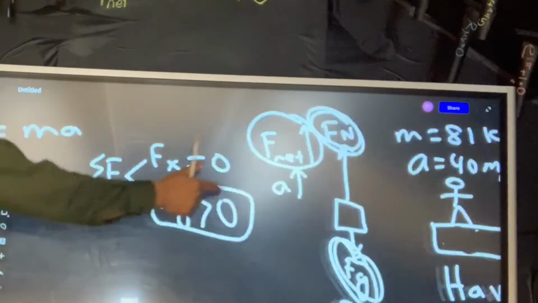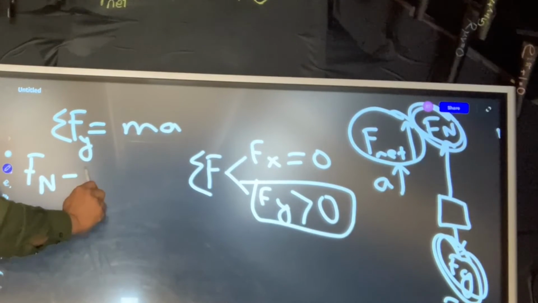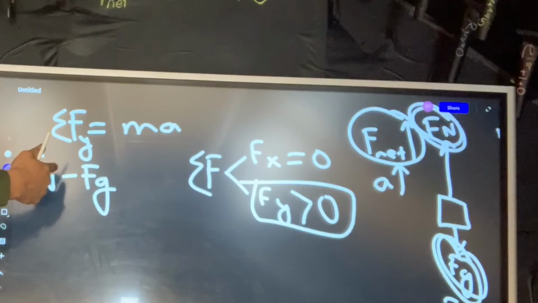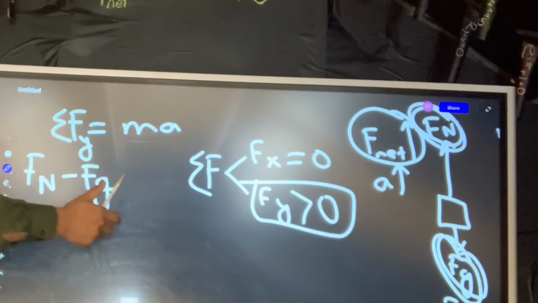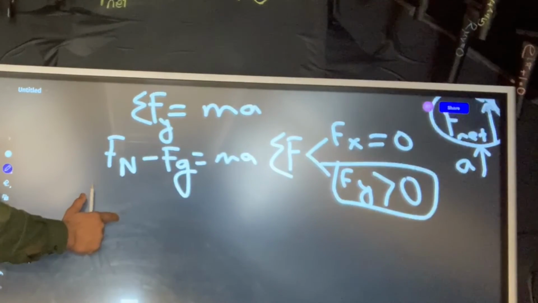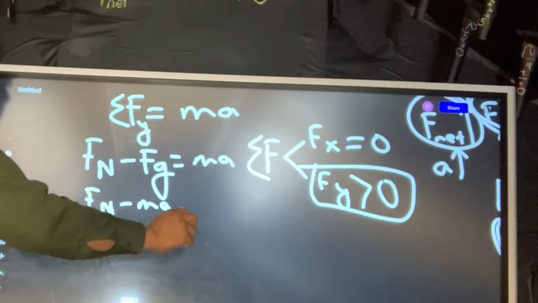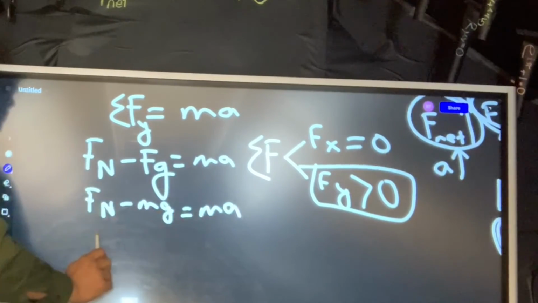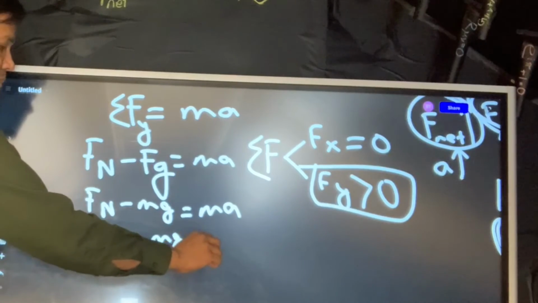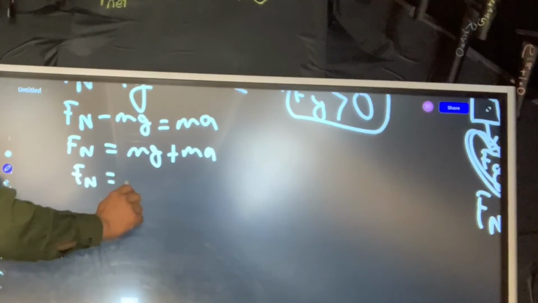Fn minus Fg, because they are not in the same direction, equals ma. So Fn minus mg is equal to ma. So Fn is equal to mg plus ma, so Fn is equal to m times (g plus a).